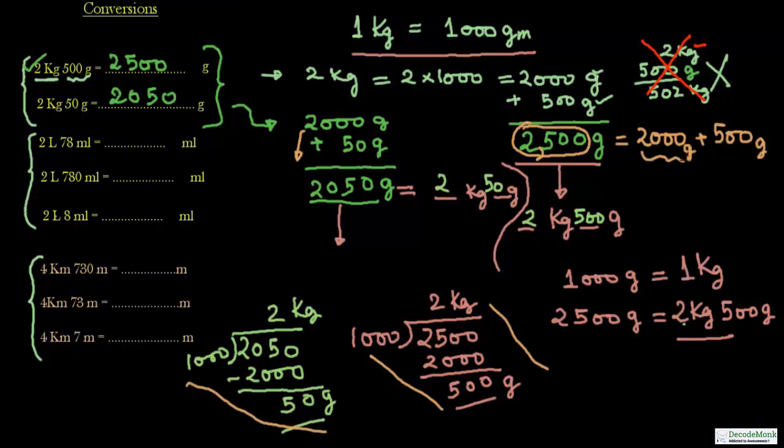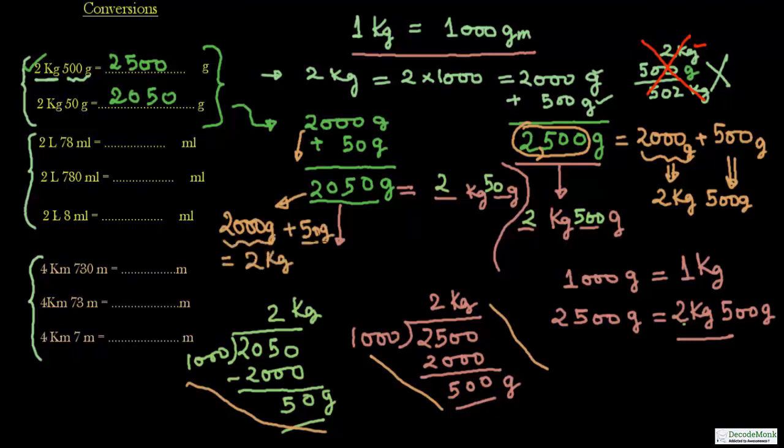As 1000 gram equals 1 kg, 2000 gram will be equal to 2 kg, and 500 gram will be equal to 500 gram. So this calculation should go in your head. Similarly, 2050 gram is equal to 2000 gram plus 50 gram, which is equal to 2 kg and 50. So this should go in your head.